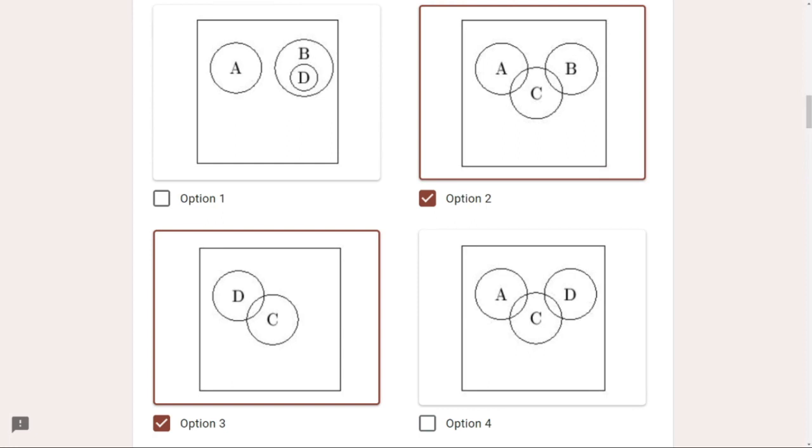And finally, we have A, C, and D. Why this option should not be correct is a simple reason: C and D have intersection here, it is shown. A and C also have intersection. But don't you think there should be an intersection between A and D also? There should be, but that has not been shown here. So it has to be wrong. Okay, done. Let's proceed to the next question.